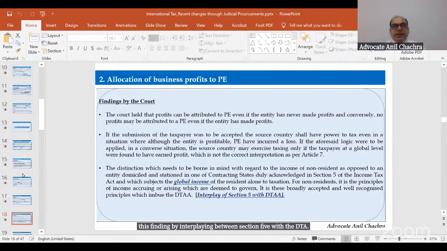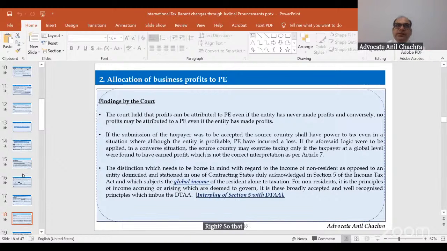Section 5 says that for non-residents, whatever the source from India, the Indian authority has a right to tax, right? So if a PE is generating a profit in India, and we apply the logic under Article 5 as well, the taxability should arise at the PE level.